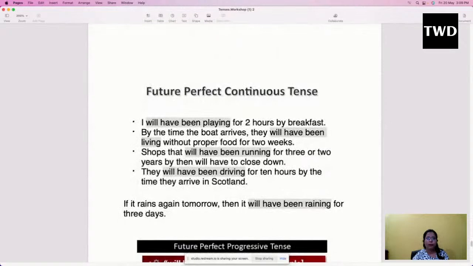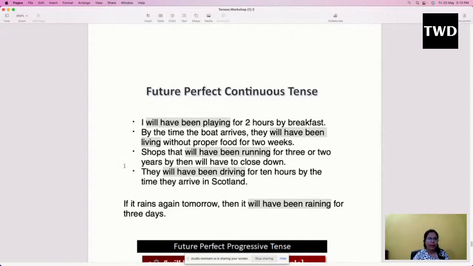Then moving towards future perfect continuous tense. The moment we say future perfect continuous tense, it means any action which would be continuous in a future time till a certain point of time. For example, I will have been playing for 2 hours by breakfast. Maybe I have gone somewhere, and tomorrow by breakfast I will have played for 2 hours. Before breakfast I will start to play, and by breakfast I will complete playing for 2 hours. So it is a certain action which is going to get completed within a certain time frame which has been given.